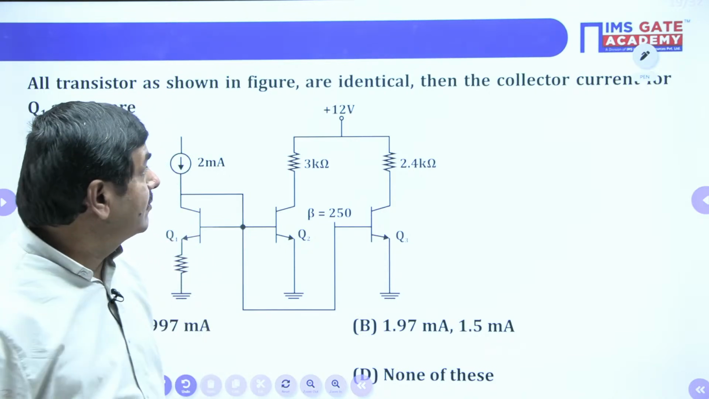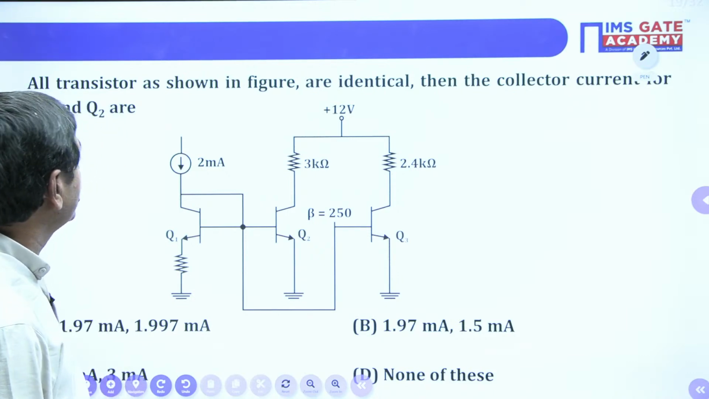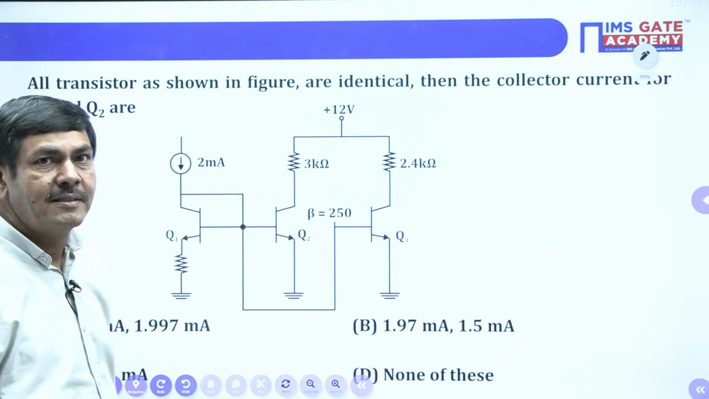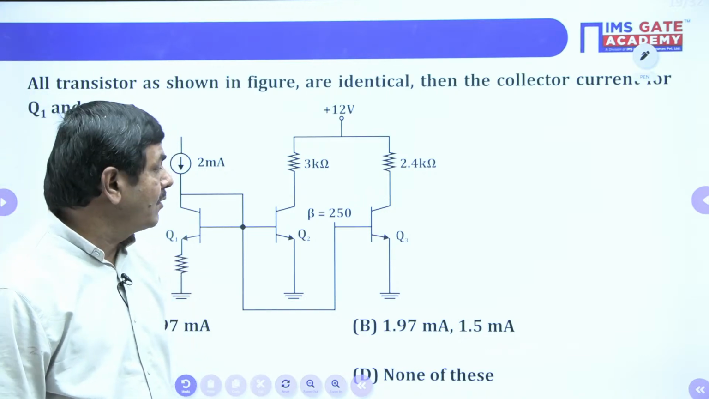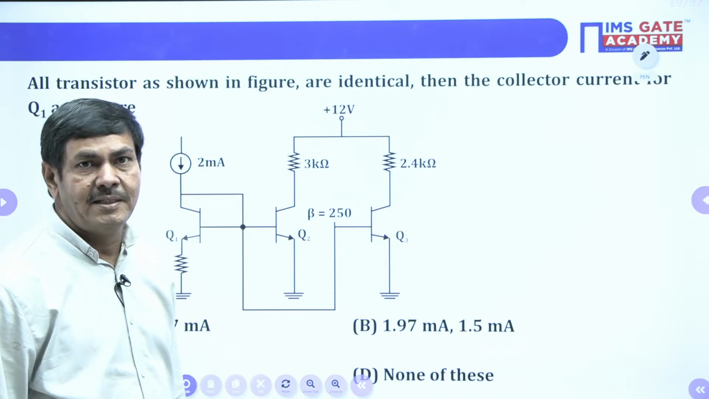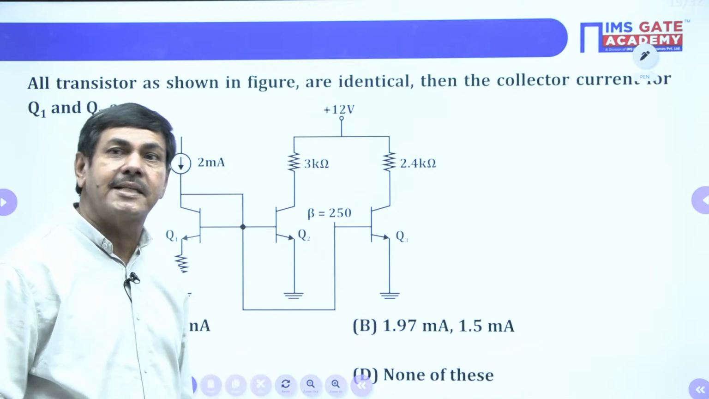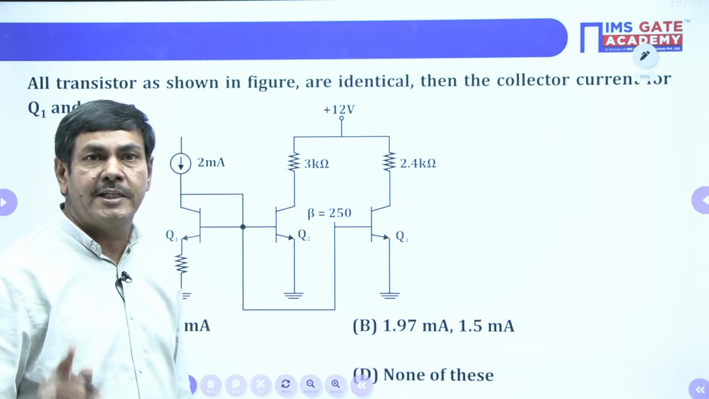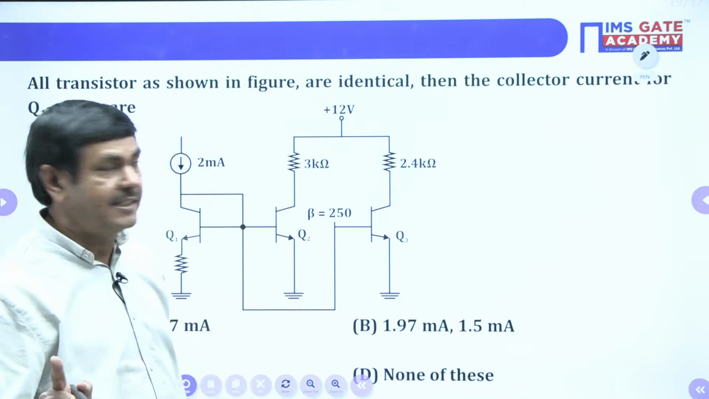But anyhow, what is asked in this problem? All transistors as shown in the figure are identical. That means in the problem all the transistors are identical. Identical means they are all manufactured with the same material, and also the beta value of each and every transistor is the same. It will not differ. Then only we can say these are all identical. Beta values are also the same here.